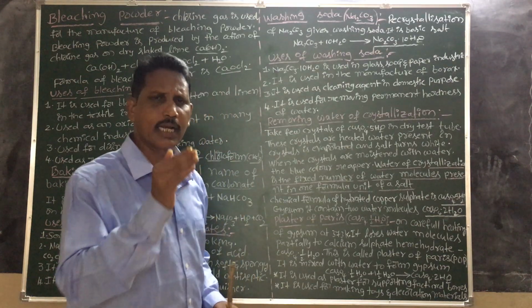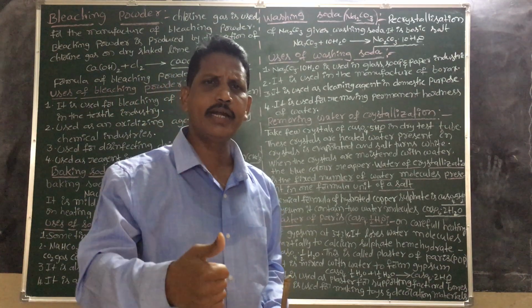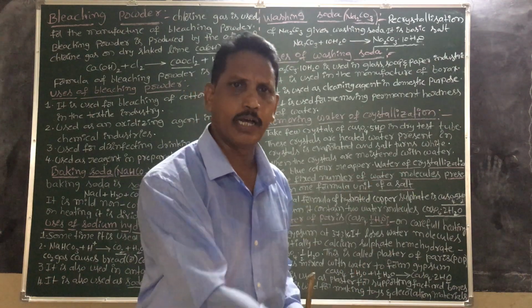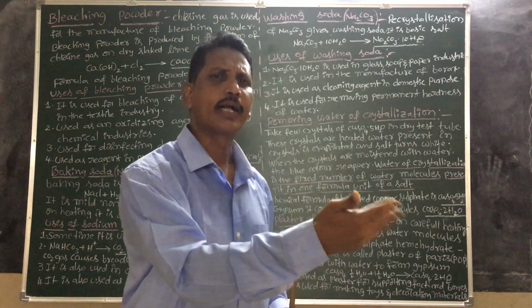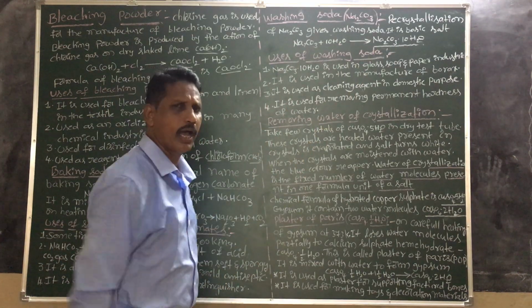Most important, the color of washing soda, the color of hydrated sodium carbonate, is light blue or pale blue color. Okay, students, uses of washing soda.